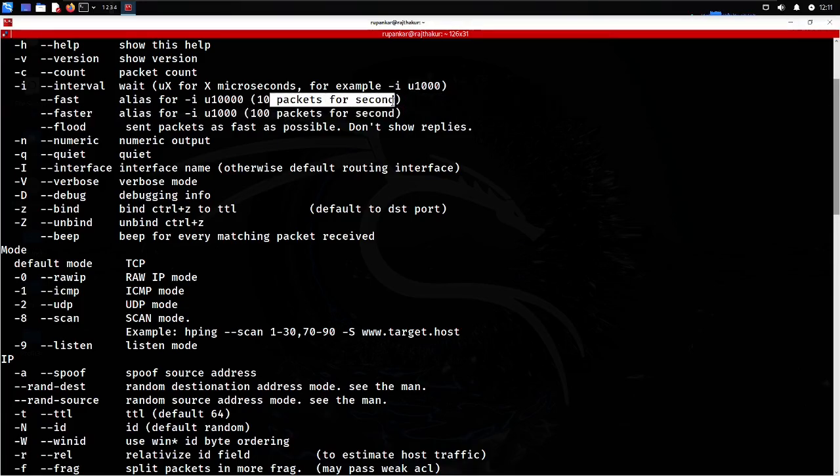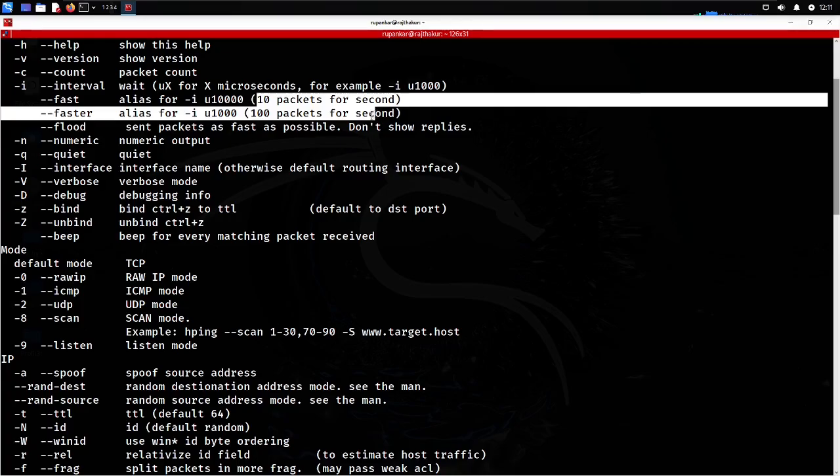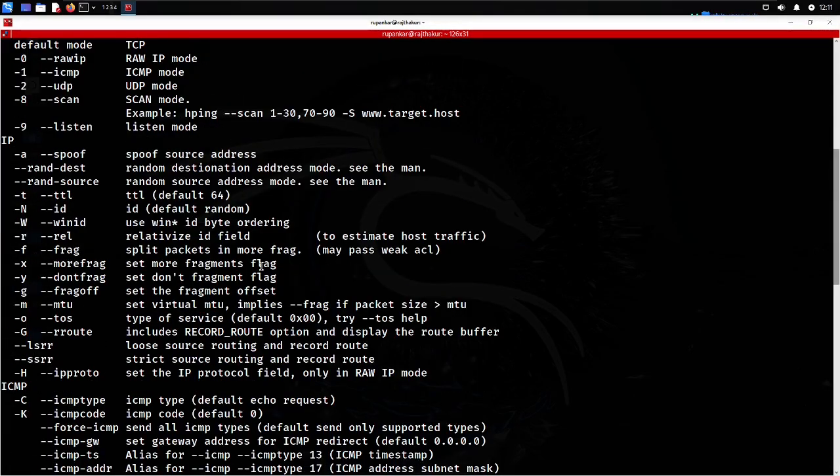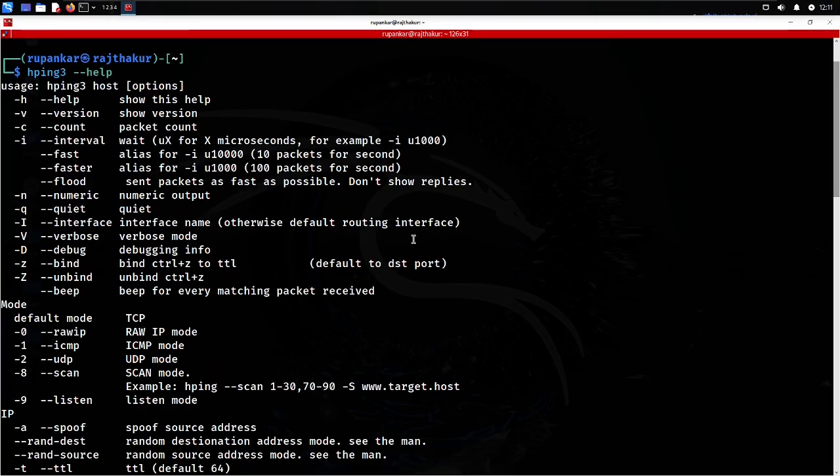Can we bypass the firewall by using HPing3? Yes, yes. We are having a few parameters here also to change our IPs, to decoy our IPs, and then you can bypass the firewall. And that's why this is a very powerful tool also.